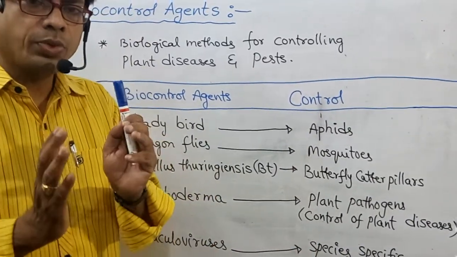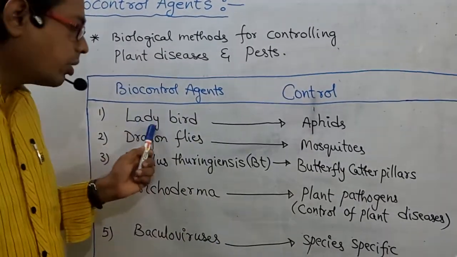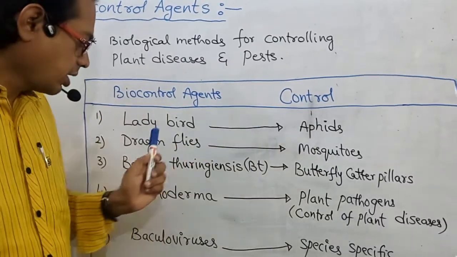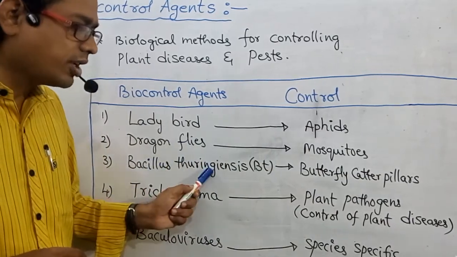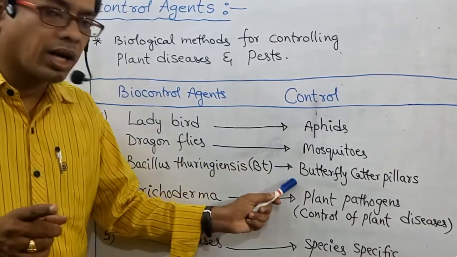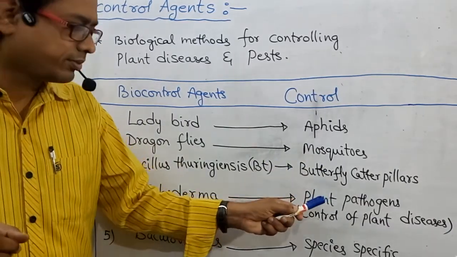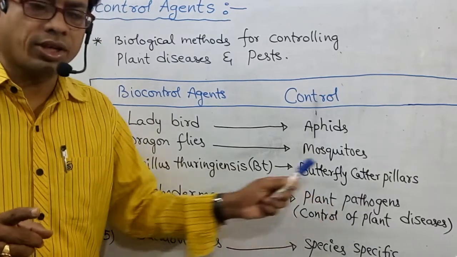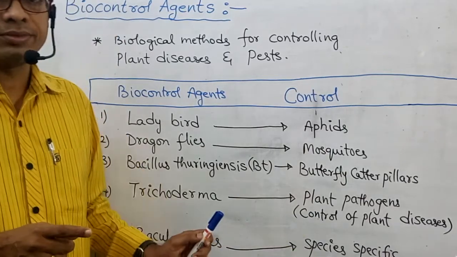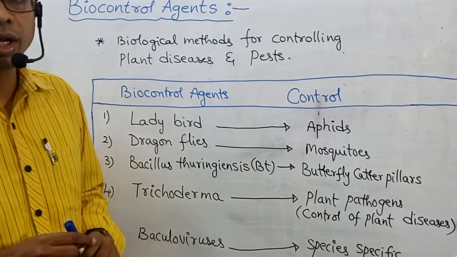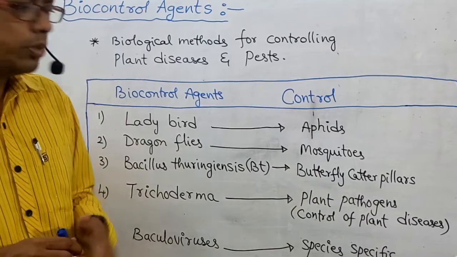So ladybird controls aphids, dragonflies control mosquitoes, Bacillus thuringiensis controls butterfly caterpillars, Trichoderma controls plant pathogens. This is a very important table, my dear students. Please follow this one. Please remember this one.